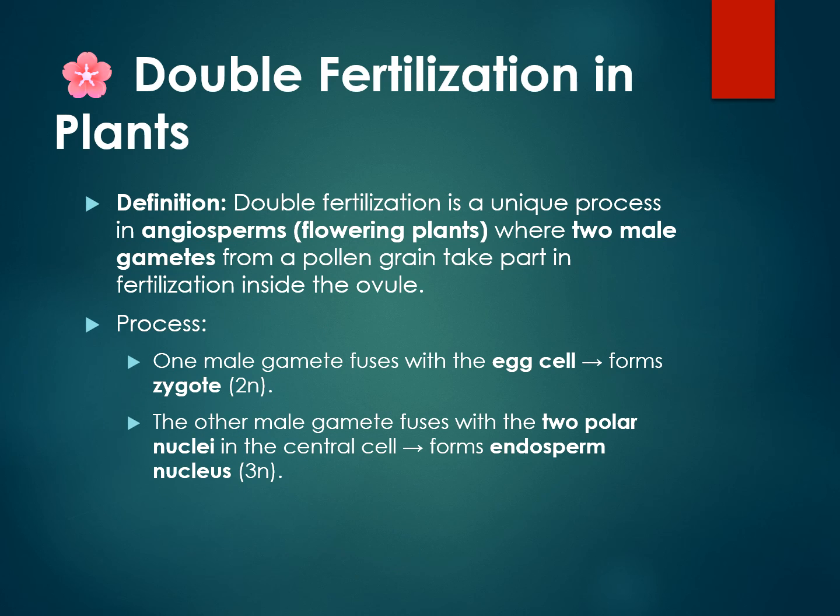So what is double fertilization in plants? We have just now told in the previous slide that double fertilization is a unique process in angiosperms. So what are angiosperms? These are flowering plants where the two male gametes, formed from a pollen grain, take part in fertilization inside the ovule. So what happens? One male gamete fuses with the egg cell to form the zygote, 2N, and the other male gamete fuses with two polar nuclei to form the 3N. So one is 2N, another is 3N.